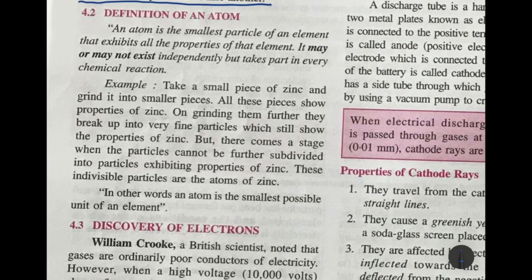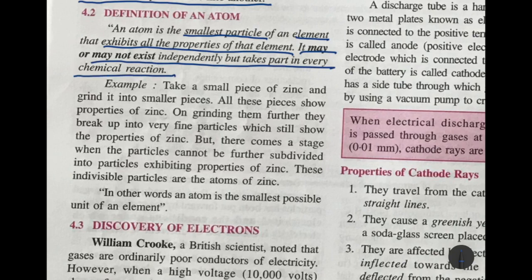Now, what is an atom? An atom is the smallest particle of an element that exhibits all the properties of that element. Exhibits means it shows all the properties of that element. Supposing oxygen, if you take out the gas, O2, and break it up into its atom, that is O, one atom of oxygen will show all the properties of oxygen. It may or may not exist independently but takes part in every chemical reaction.